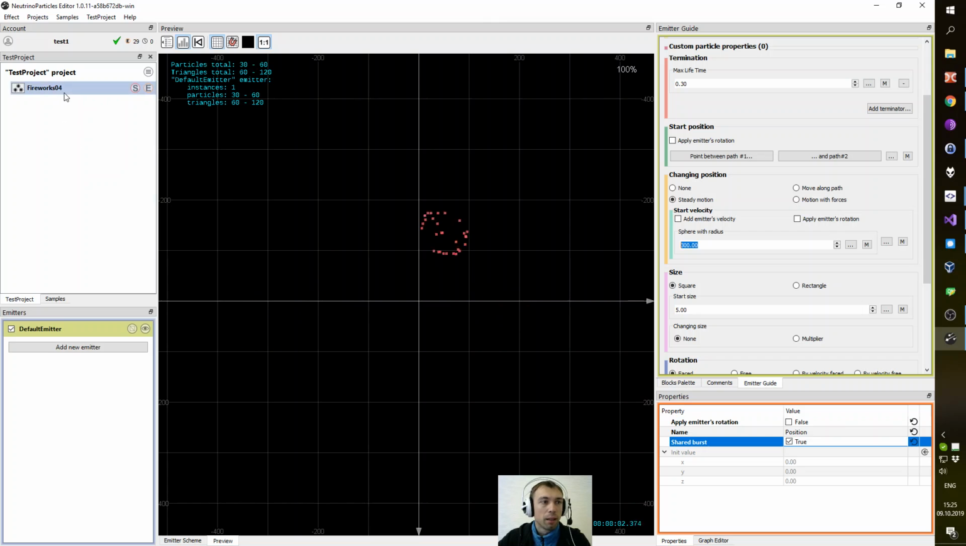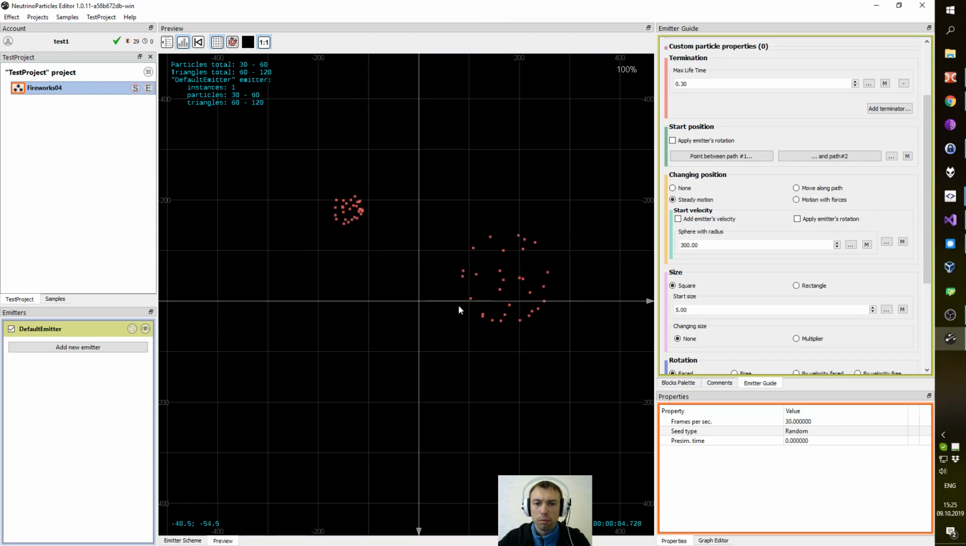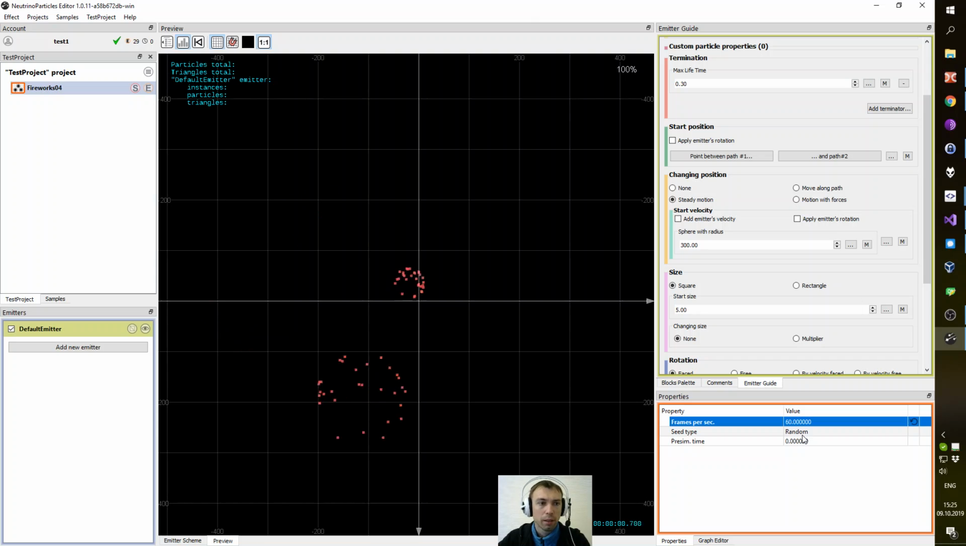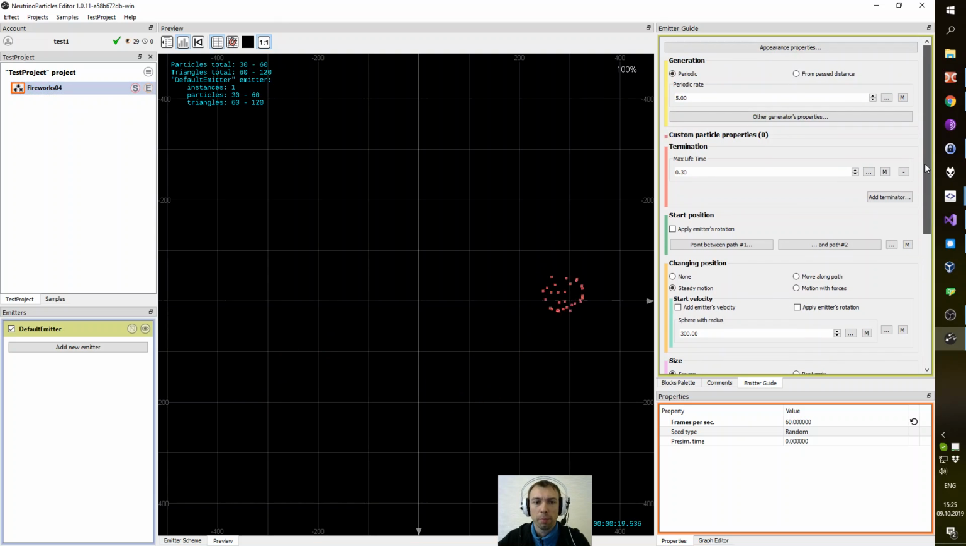Yep. Also, I'm going to increase the frame rate for this effect. By default, it is 30 frames per second. I'm going to set 60 per second. It will play much smoother with 60 FPS. However, it will take twice more CPU power, but it is a simple effect and it doesn't really matter for now.